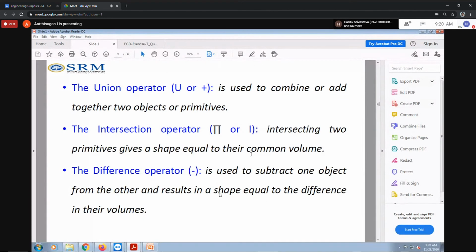Then the third one, difference, subtraction. We have two objects: from the first object you subtract the second object. That portion you separate, and the remaining volume you take as the final answer. That is the condition for subtraction. Just remember the three: union, intersection, and subtraction.